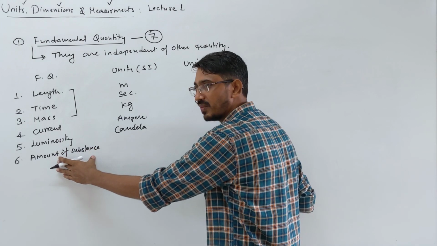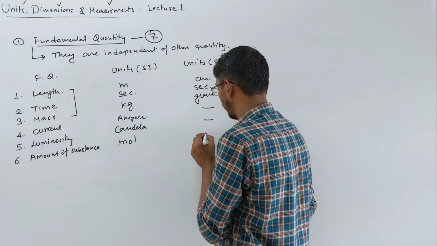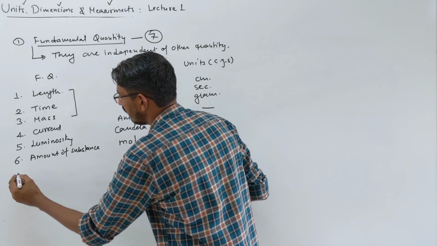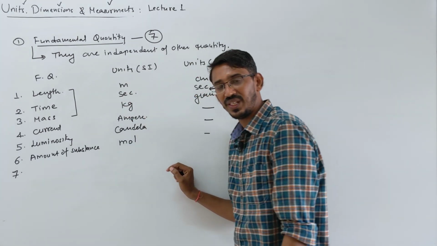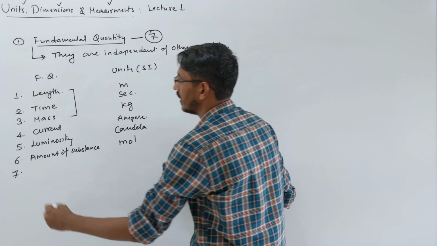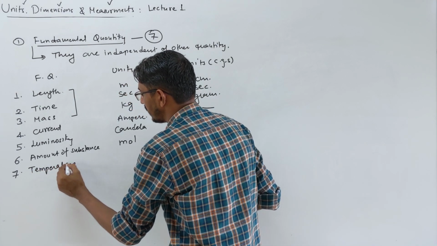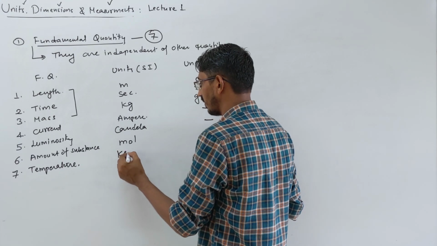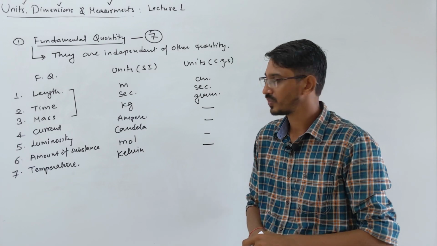In thermodynamics we have to use this unit. We measure it in mole, we don't need to worry about it here. And the last quantity is temperature, very important for us. The SI unit of temperature is Kelvin. Again there is no CGS unit for temperature.